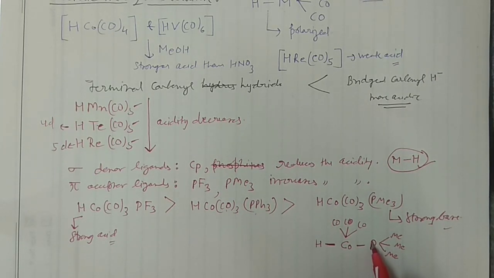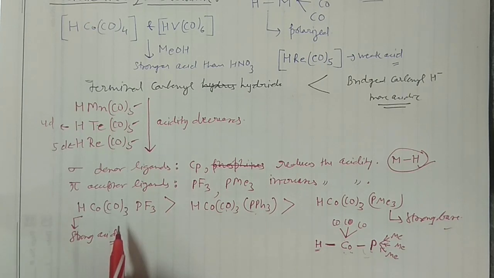So this phosphorus is having the lone pair, right? Electron density. So it will donate electron density to this one. When it donates electron density to this one, that means the polarity will change, right? And when the polarity changes, then it would be difficult to remove that hydrogen from here. In that case, these 3 methyls will also push the electron density towards phosphorus, and this phosphorus is having more electron density. That means the pi back bonding would be high in that case. And when this happens, then this hydrogen you cannot remove as H positive. So it will not behave as acid at all. It will behave as the base.